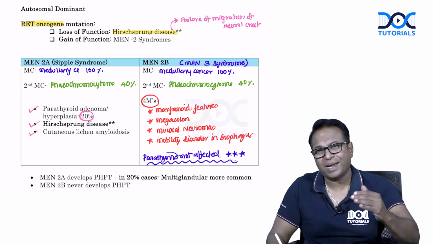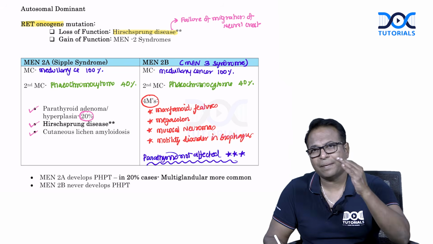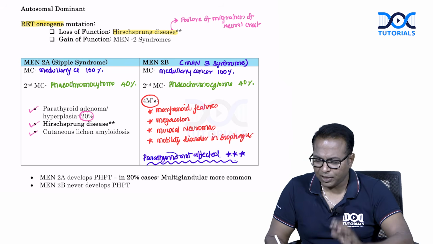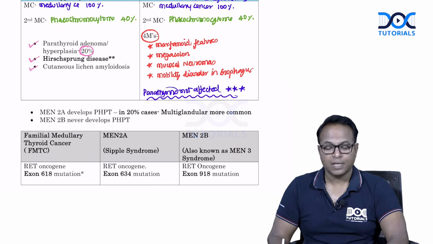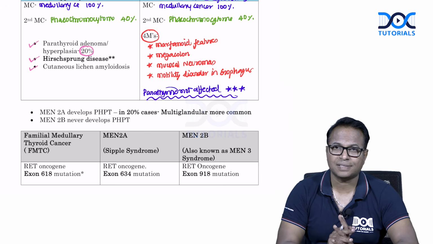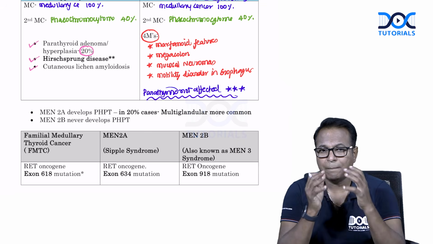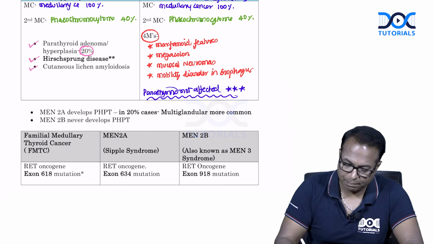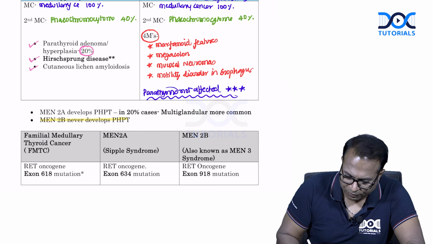Because in MEN1, 90% have parathyroid affected. MEN2A, it is around 20% affected. MEN2B, parathyroid is not affected. So MEN2A develops primary hyperparathyroidism in 20% cases. It's a multiglandular disease. MEN2B never develops hyperparathyroidism. This point you should never forget.